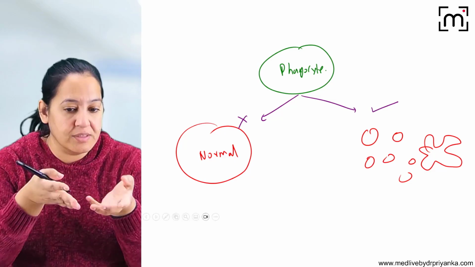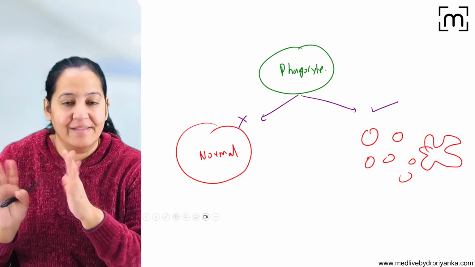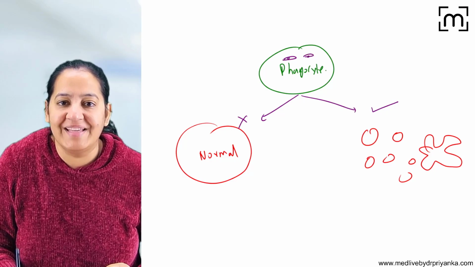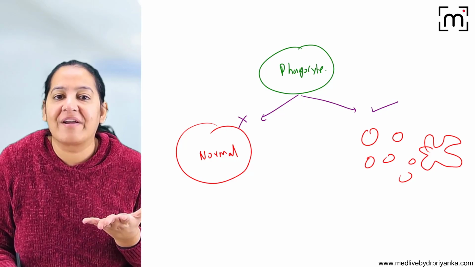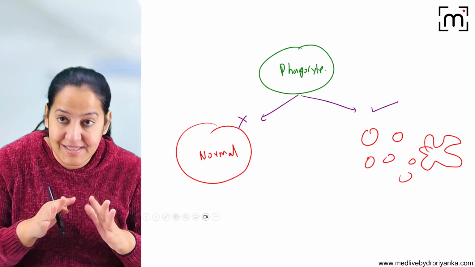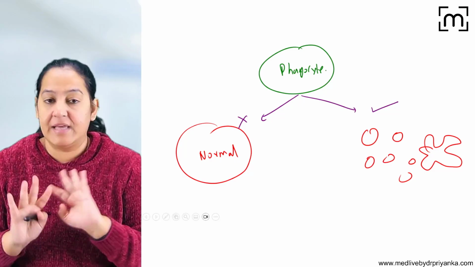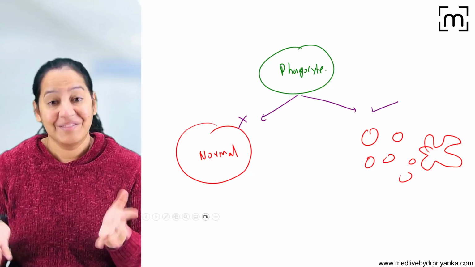The phagocyte will see, oh, this is an apoptotic cell, I have to eat it. And this is a healthy cell, I don't have to eat it. Phagocytes don't have eyes. So how does the phagocyte recognize that this is an apoptotic cell and I have to eat it, and this is a healthy cell, I do not have to eat it? Why? How? This is efferocytosis.